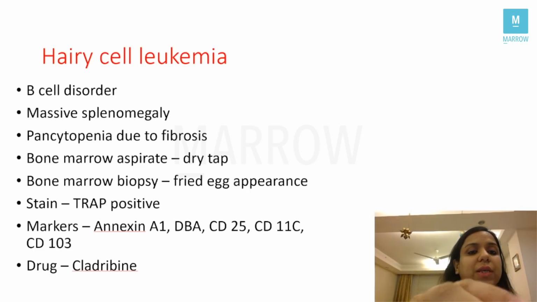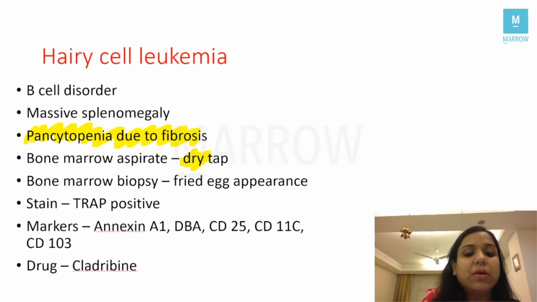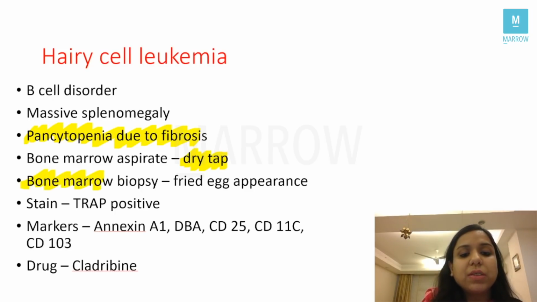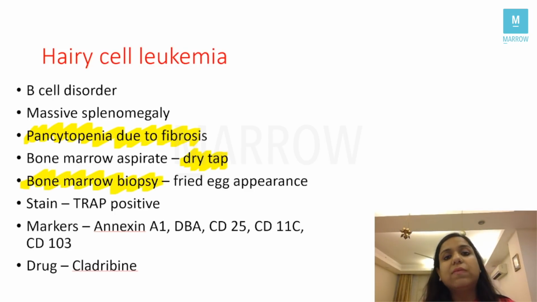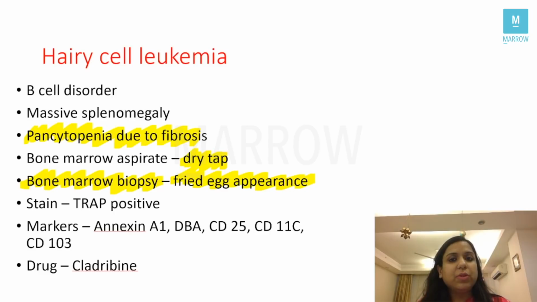You usually see pancytopenia due to bone marrow fibrosis, correct? When I see the bone marrow aspirate and the patient has myelofibrosis, what will you see? You will see a dry tap, right? When I do a bone marrow biopsy in such a case, students, that is the investigation of choice, you will see a fried egg appearance, correct? Another fried egg in pathology, oligodendroglioma.